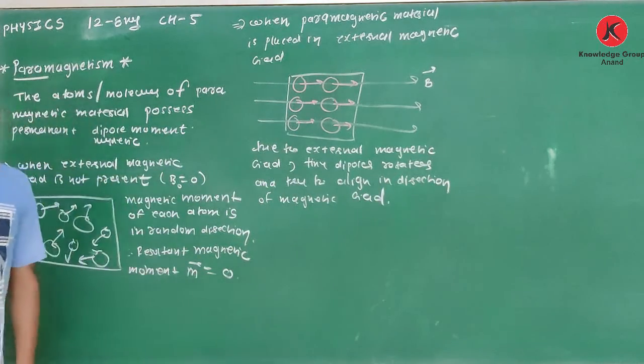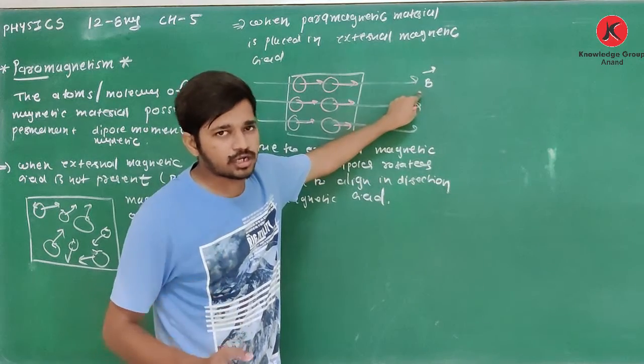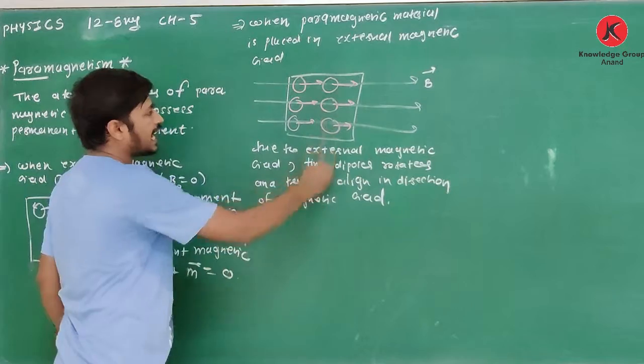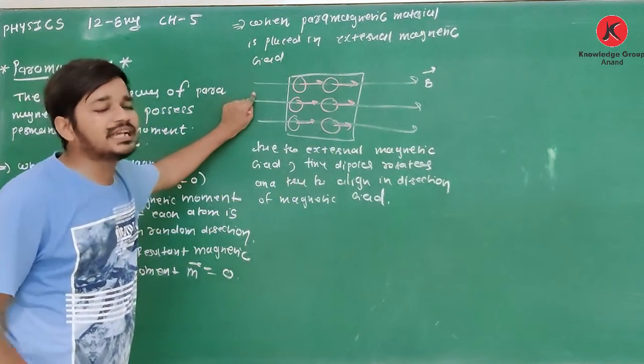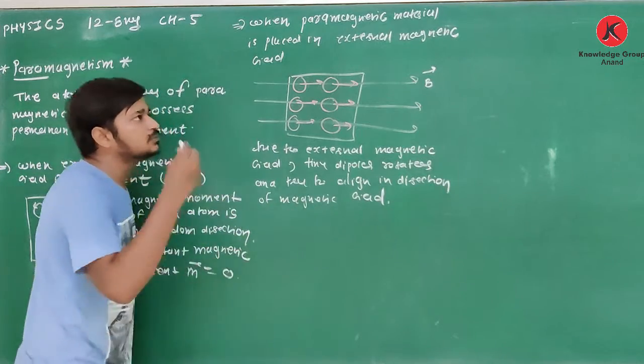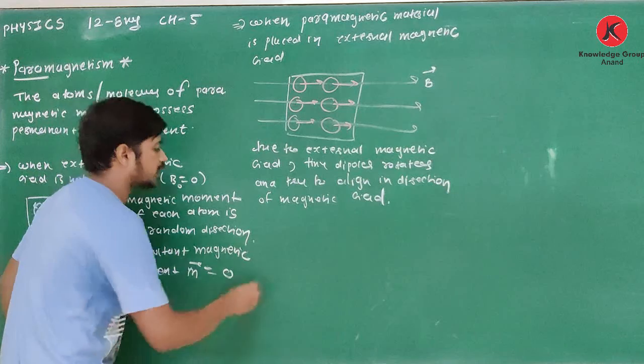Clear about this? And if this magnetic field is strong, each and every dipole will align in the direction of the magnetic field, and we will have some resultant magnetic moment in the direction of the magnetic field.